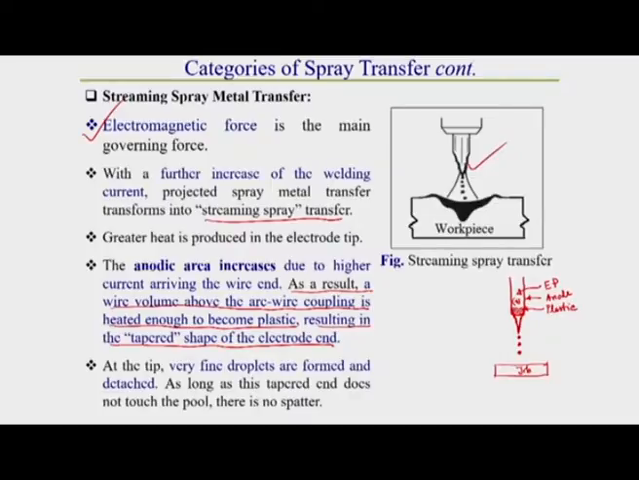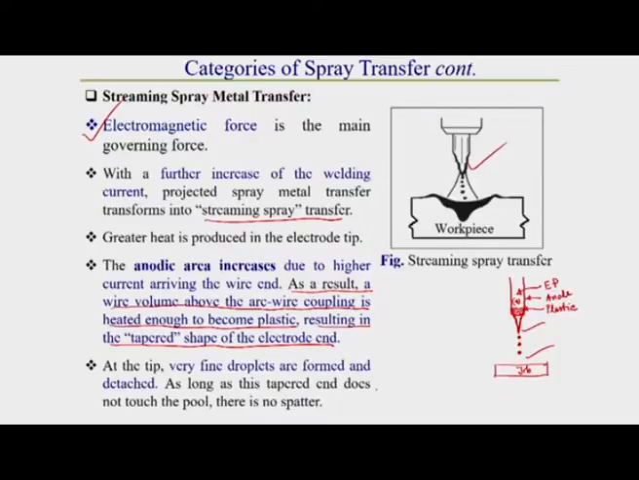Here also we observe that as long as this tapered end does not touch the pool, there is almost no spatter in this type of metal transfer. No spatter is observed as long as the tapered electrode touches the job, that means as long as the arc is not shorted. At that time there does not occur any type of spattering effect in this type of metal transfer.